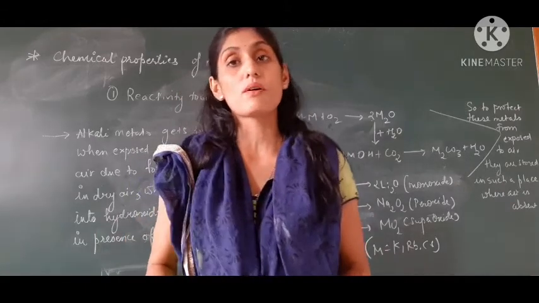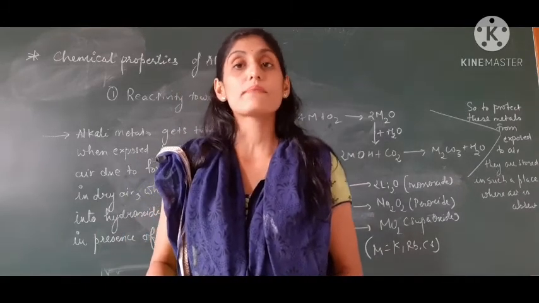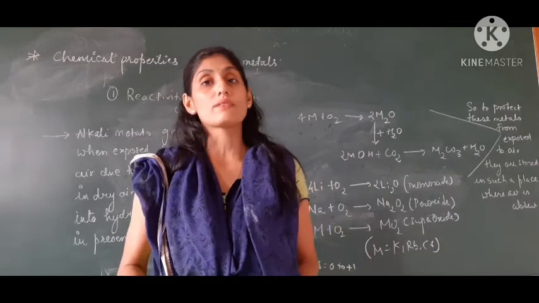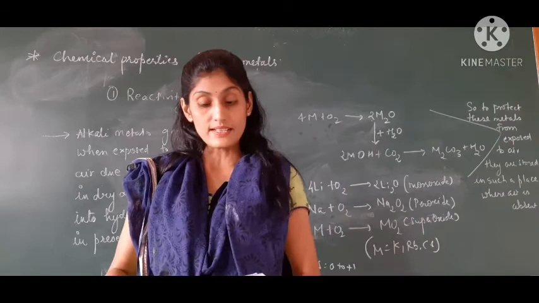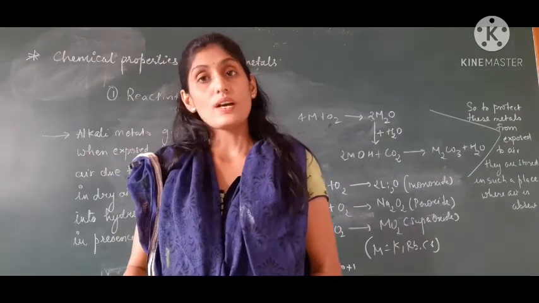Children, when we talk about the oxides, that is monoxide and peroxide, they are colorless in the pure form or when dissolved in water. But superoxides are generally yellow or orange in color.